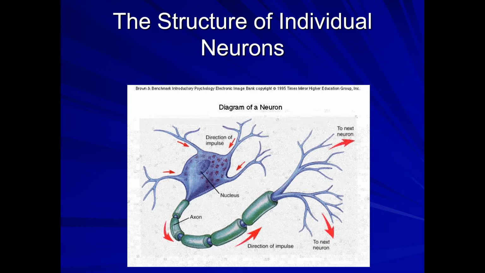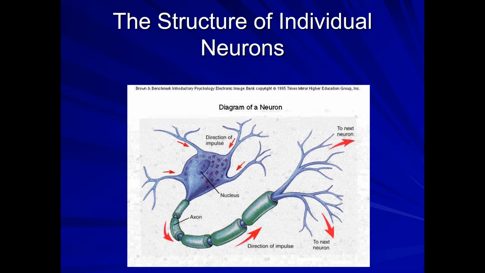This cyton has a lot of mitochondria and a nucleus. The periphery of the cyton is drawn into a number of branches. I hope you can see that. These branches are known as dendrites. These dendrites are responsible for receiving the information and passing it on to the cyton.